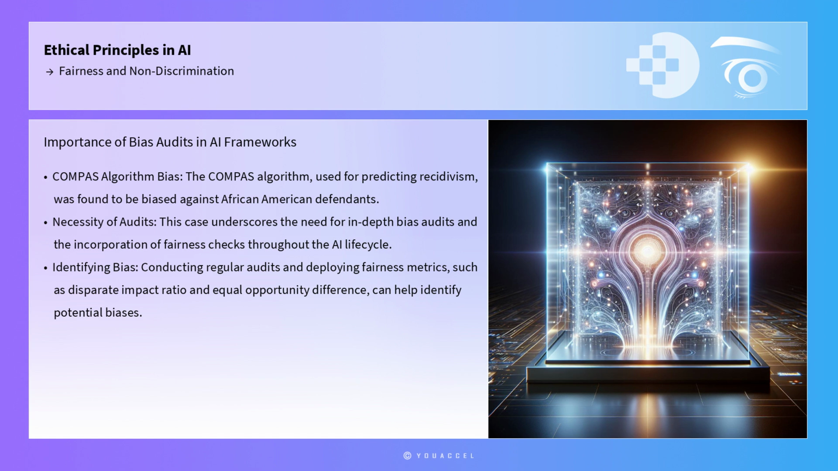Real-world case studies highlight the necessity of these frameworks. For instance, the COMPAS algorithm, used for predicting recidivism, was found to be biased against African American defendants. This case underscores the need for in-depth bias audits and the incorporation of fairness checks throughout the AI lifecycle. Conducting regular audits and deploying fairness metrics, such as disparate impact ratio and equal opportunity difference, can help identify potential biases and guide corrective measures.